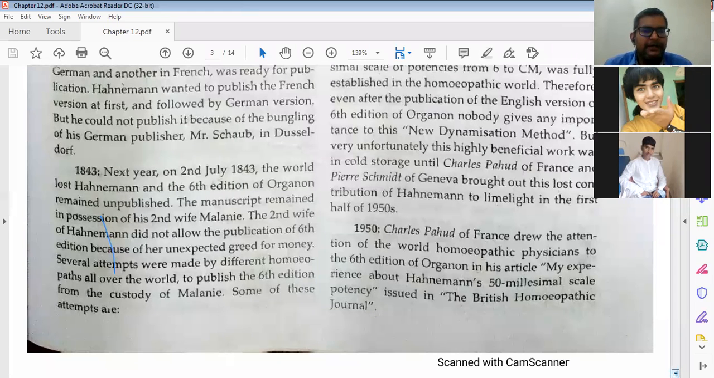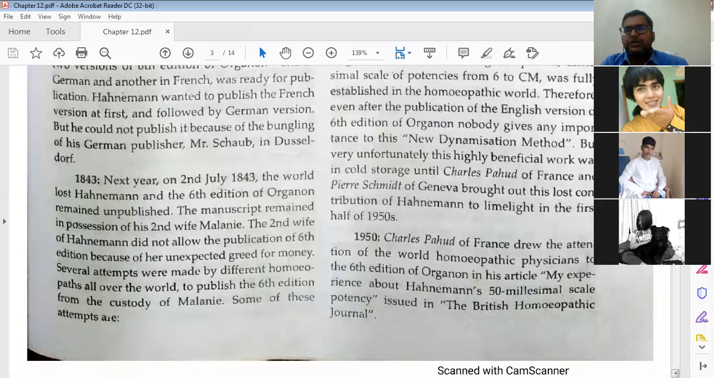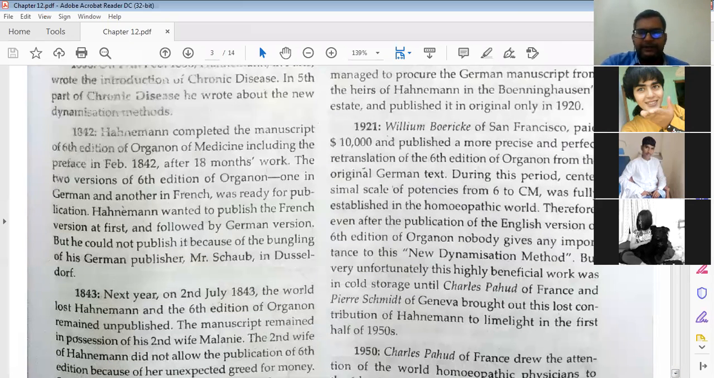The second wife of Hahnemann did not allow the publishers to publish the 6th edition, out of unexpected greed for money. Several attempts were made by different homeopaths all over the world to publish the 6th edition from the custody of Melanie. Some of these attempts: they requested Hahnemann's wife, saying we can publish this book so that the whole world will benefit. But there was still a big issue and she was not convinced to give the manuscript for publication, because the whole authority over the publication of Dr. Hahnemann's book was on her.